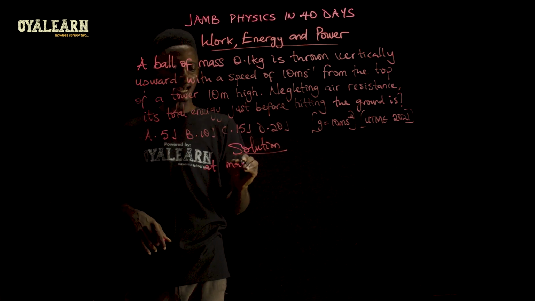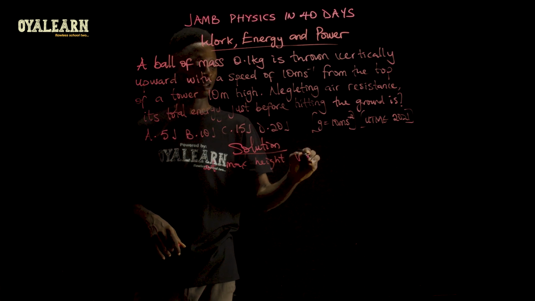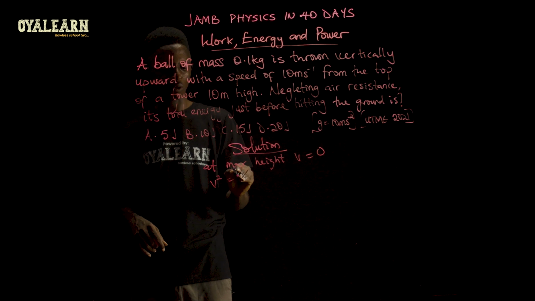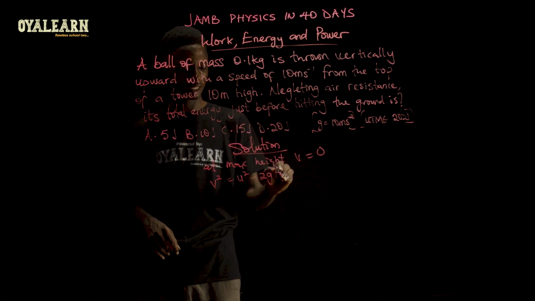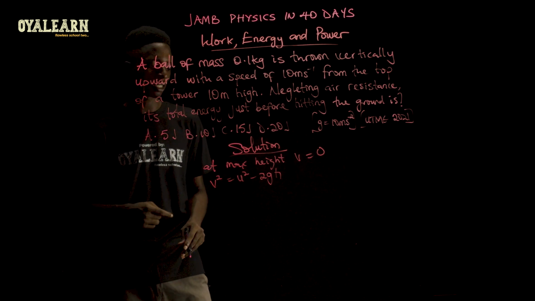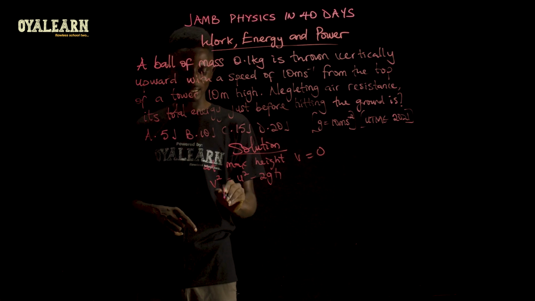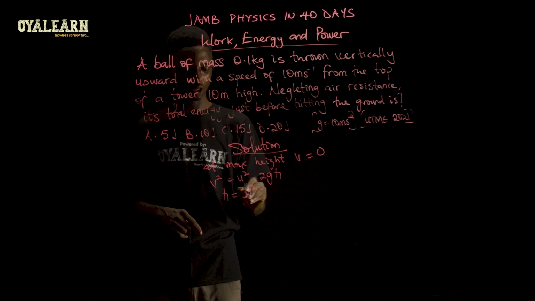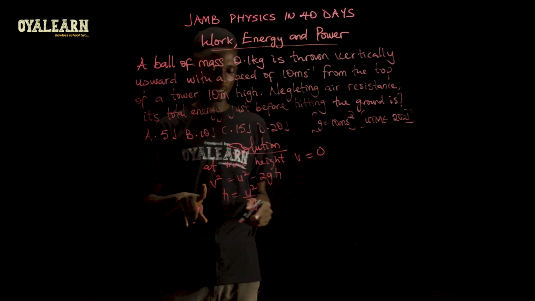At max height, V equals 0. So when we apply V squared equals U squared minus 2GH, which is the third equation for motion under gravity, we can use this to find the height. And that will give you U squared over 2G, because V is 0.